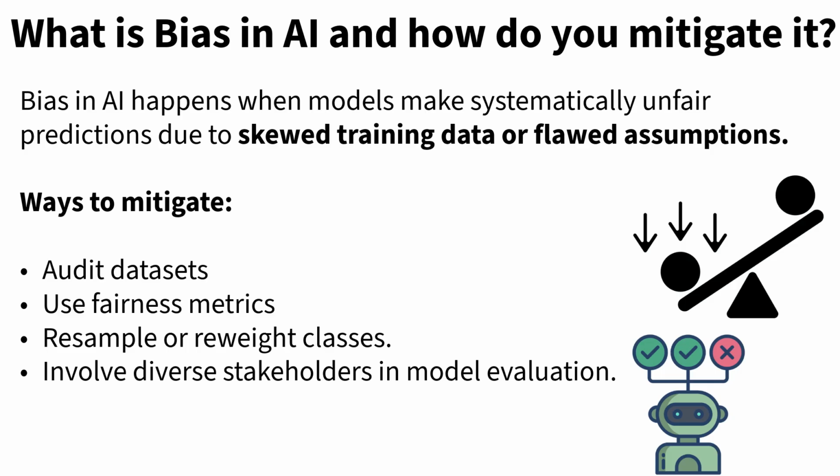Audit data sets for representativeness. Use fairness metrics, equal opportunity, demographic parity. Resample or reweight underrepresented classes. Involve diverse stakeholders in model evaluation. Bias is not just a technical issue, it is an ethical one that can damage trust and lead to regulatory risks.